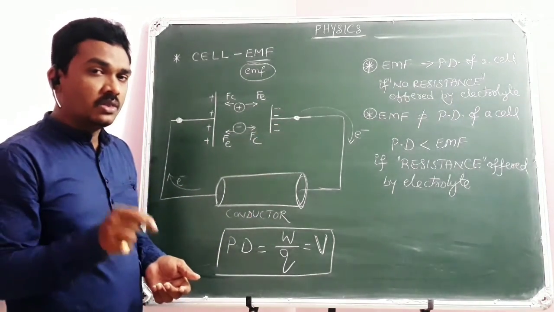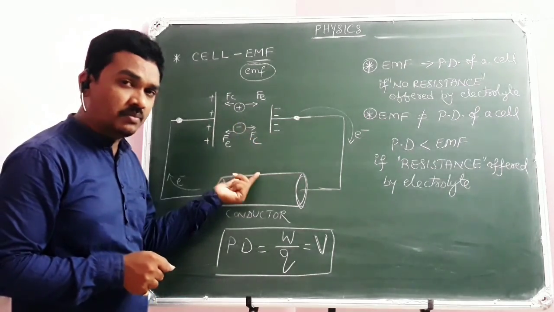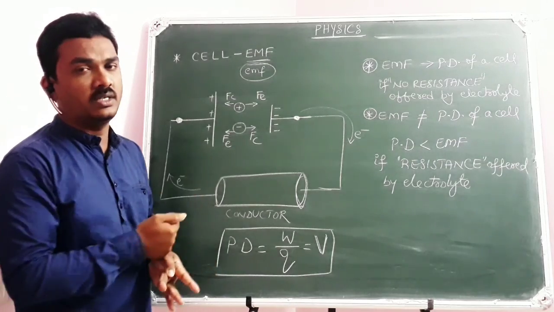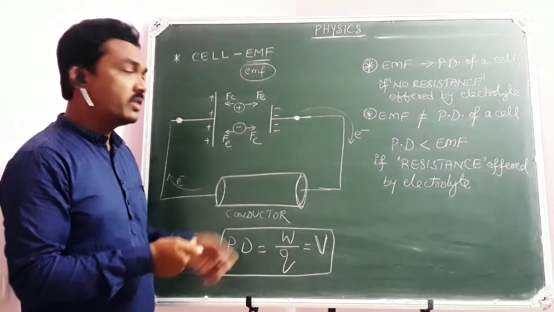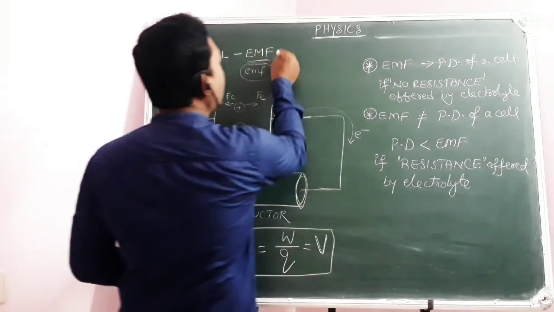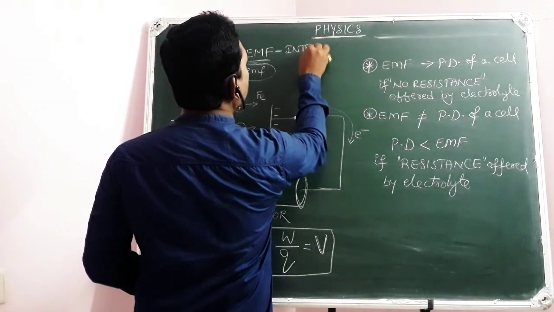But still, the ions will find some obstacles, some objection offered by the electrolyte while moving within the cell.